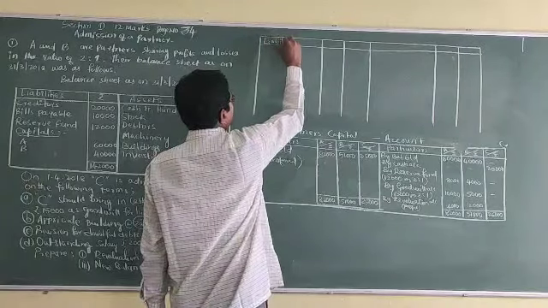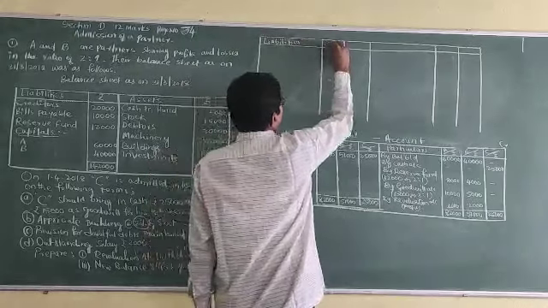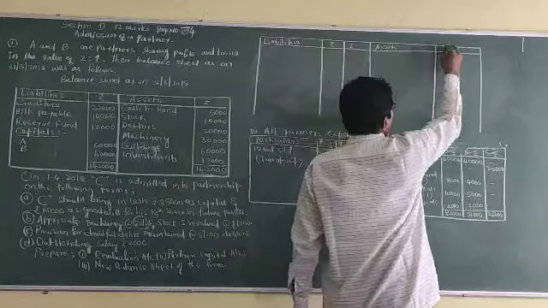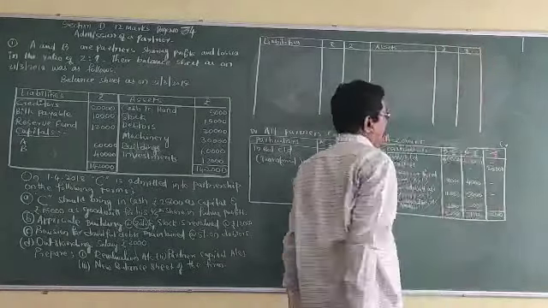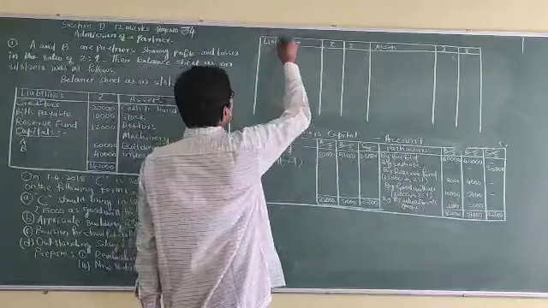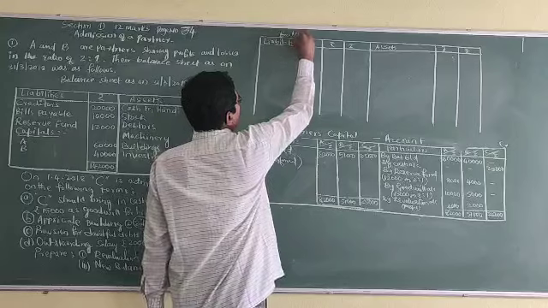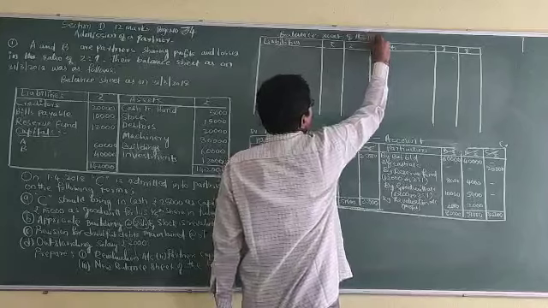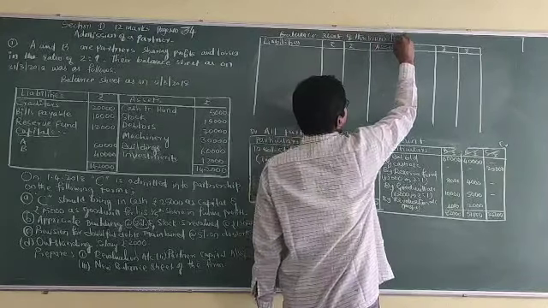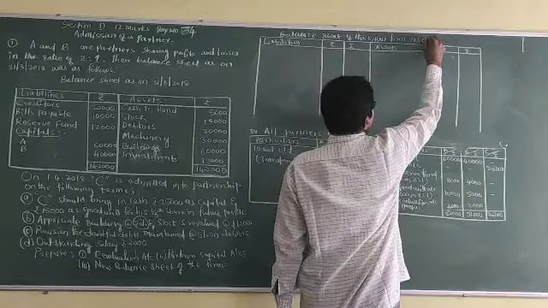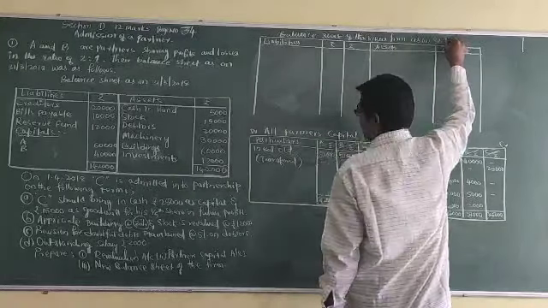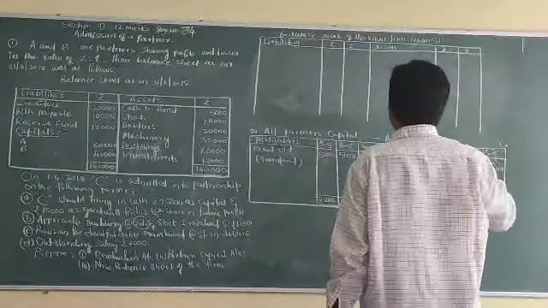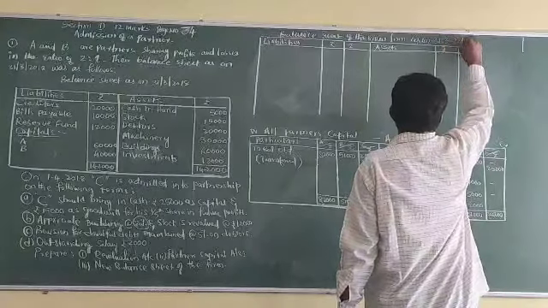Liabilities, rupees; assets, rupees. Balance sheet of the new firm as on 31st March 2018.